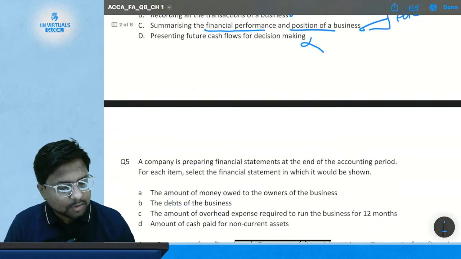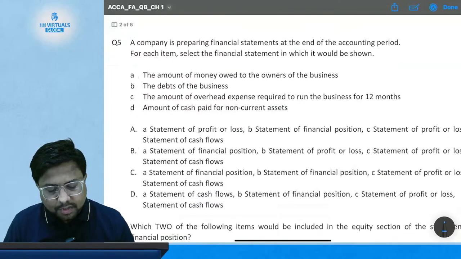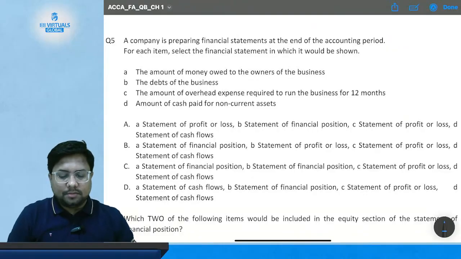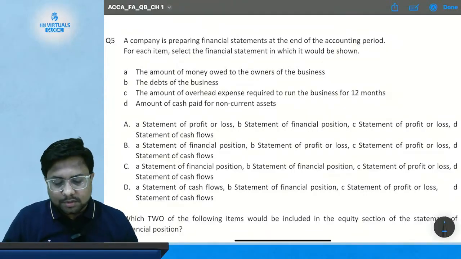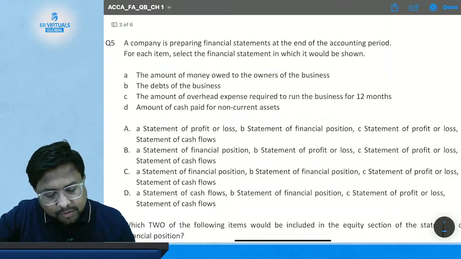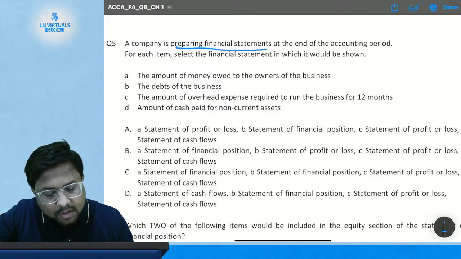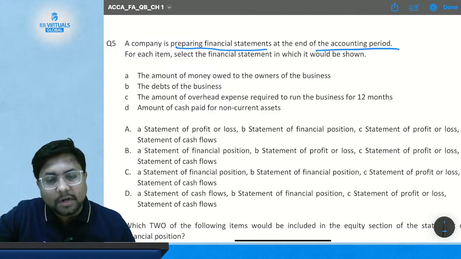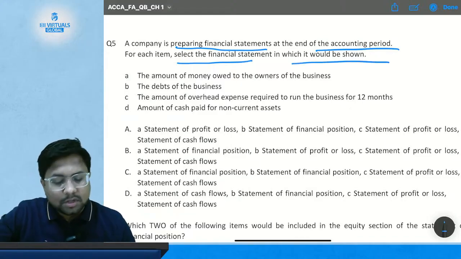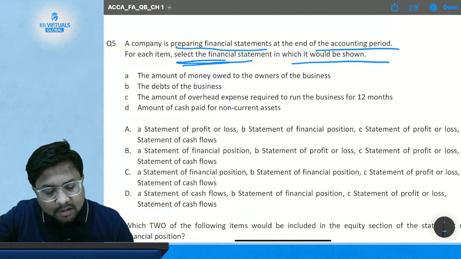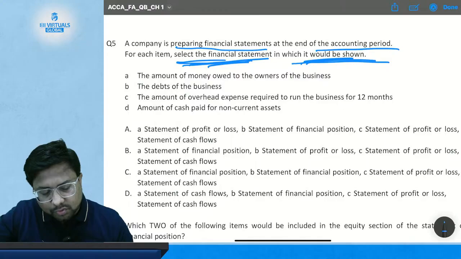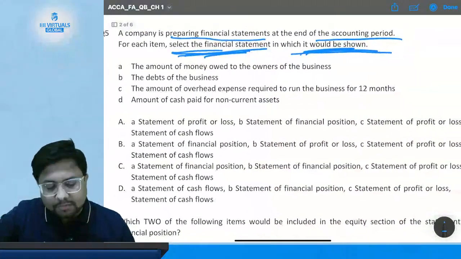Now comes question number 5. A company is preparing financial statements at the end of the accounting period. For each item, select the financial statement in which it would be shown. So what we have to do is select the financial statement for the item in which it would be shown.